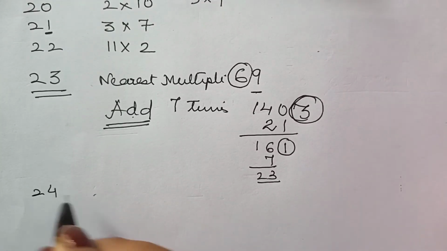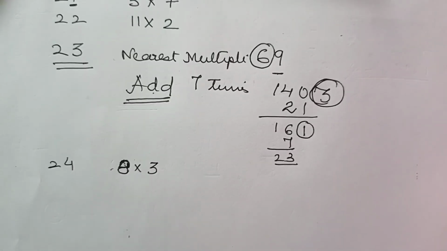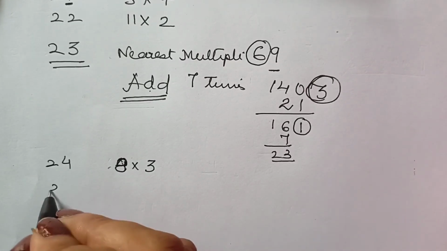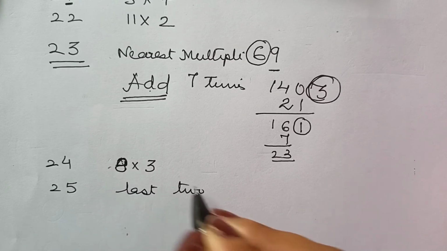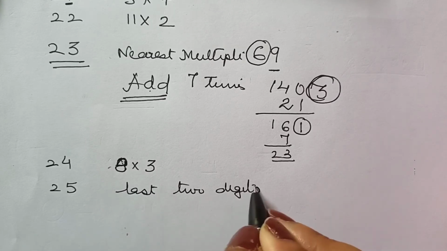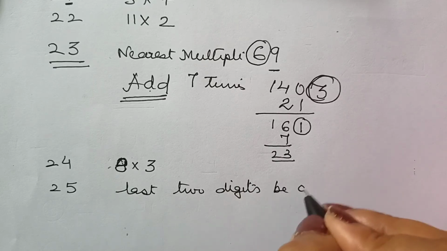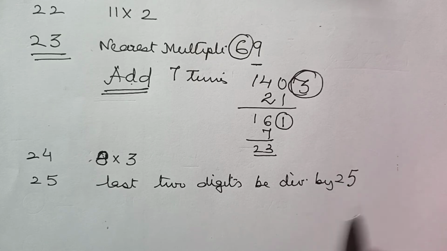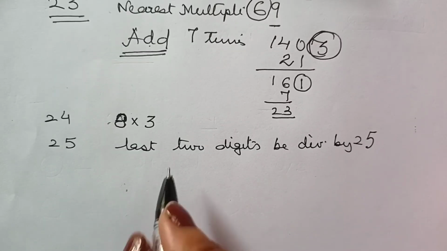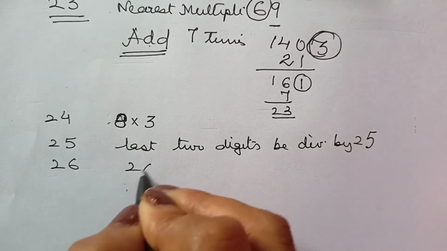Then for 24, 8 into 3 can be taken. For 25, the last 2 digits should be divisible by 25. Last 2 digits should be divisible by 25. That will be the working rule for divisibility of 25. For 26, apply the rule for 2 and 13.